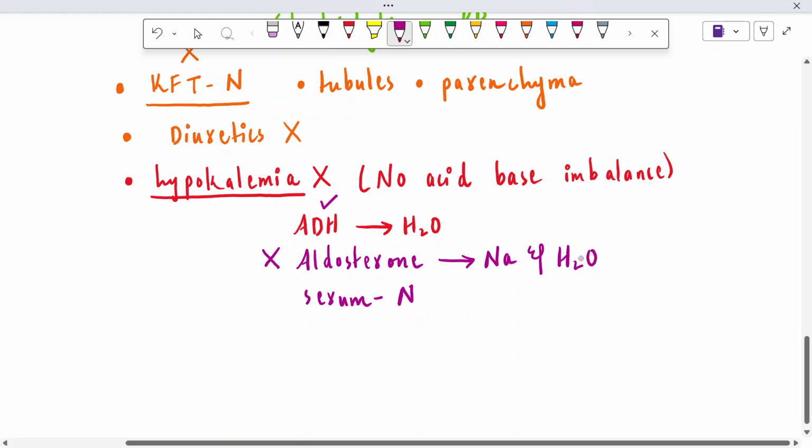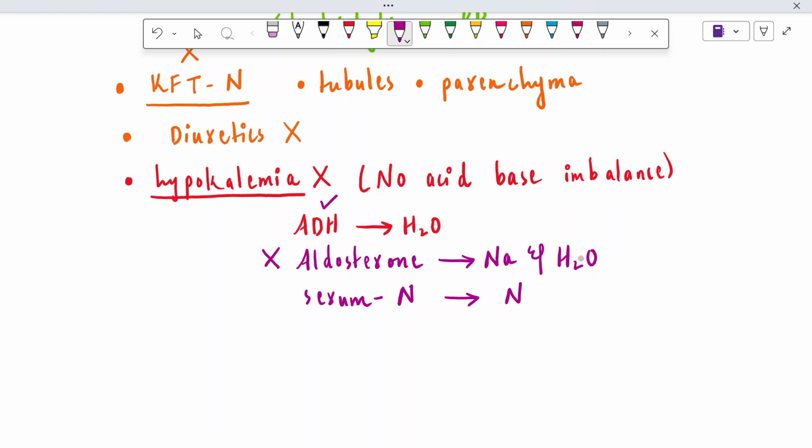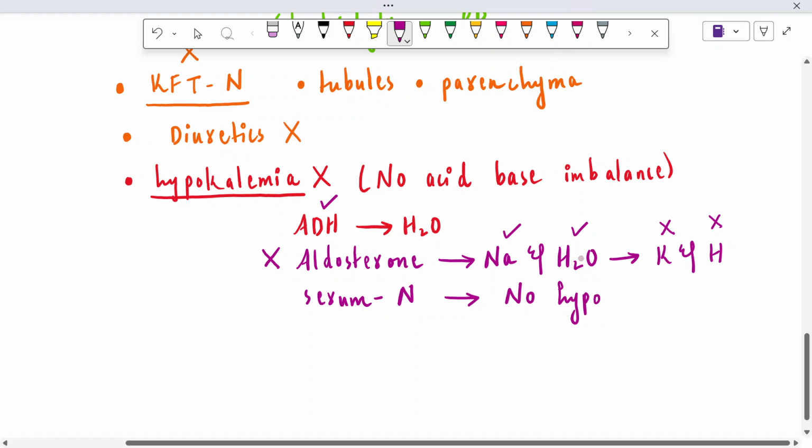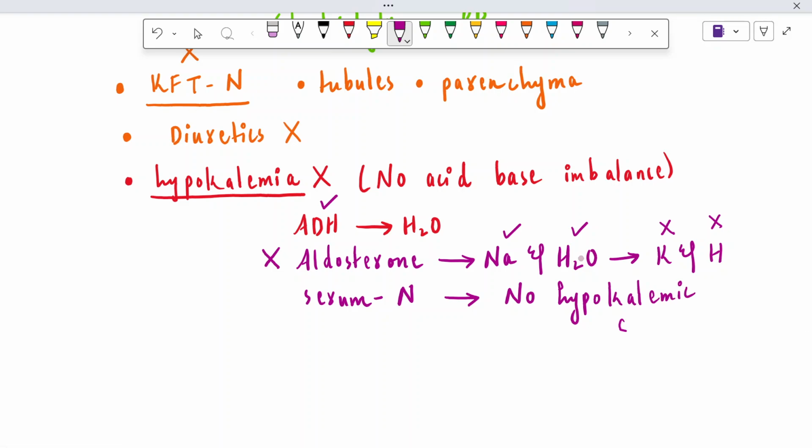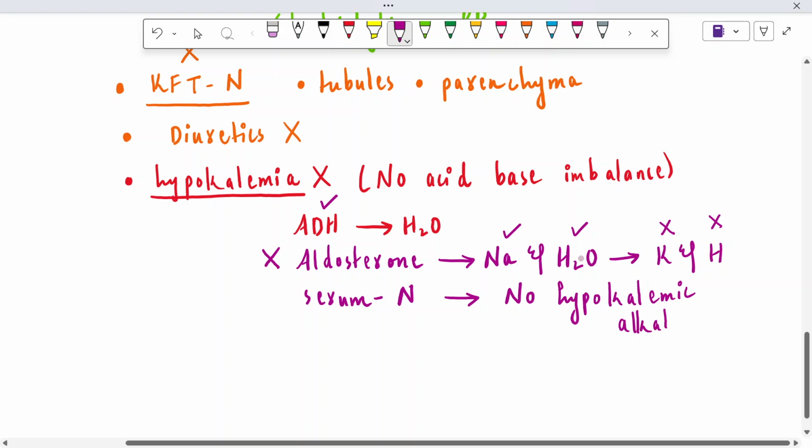It means that there is no hypokalemia, because aldosterone reabsorbs sodium and water and excretes potassium and hydrogen. When aldosterone is normal, there will be no excess excretion of potassium and hydrogen, so there will be no hypokalemic metabolic alkalosis in patients with SIADH, right?